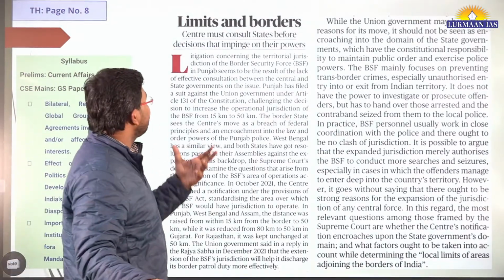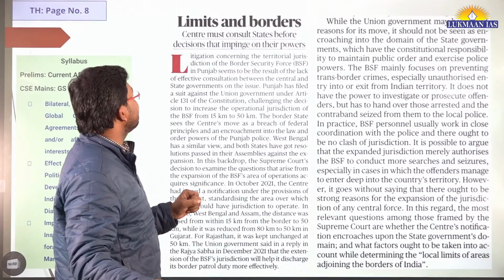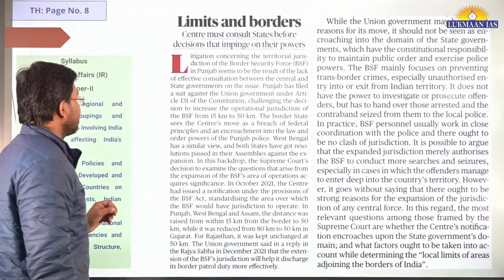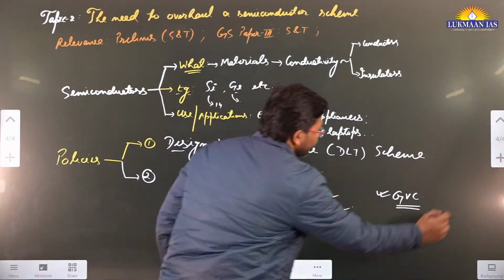Now we have another article. It says: limits and borders. Center must consult states for decisions that impinge on their borders. Okay, so this is another article, right?